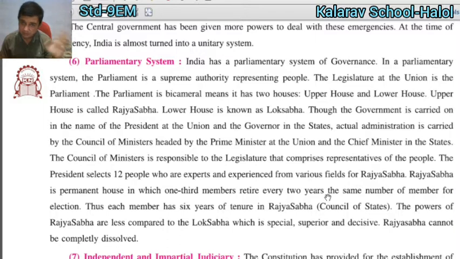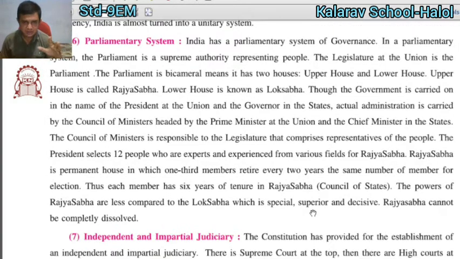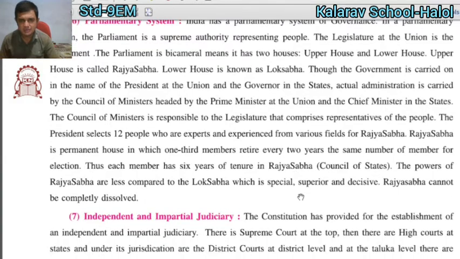One third of the members retire every 2 years, and the same number of members are elected. Thus, each member has a 6 year tenure in Rajya Sabha. The working period of one particular person in Rajya Sabha is about 6 years. Members are divided into three parts, and they work for Rajya Sabha in 2 year cycles. The time period is over after 6 years. That is the system of working in the Rajya Sabha.